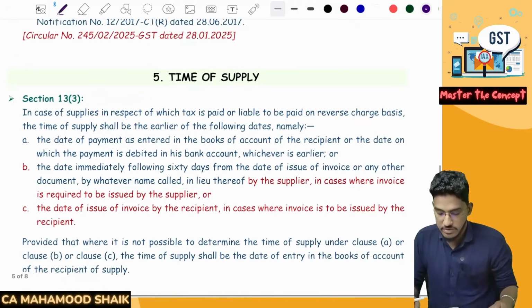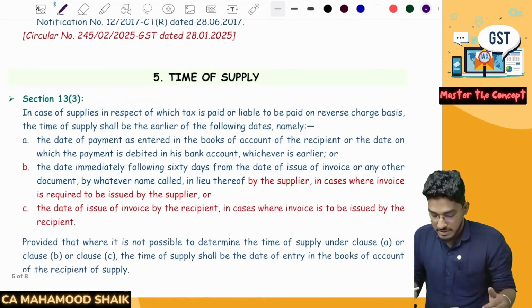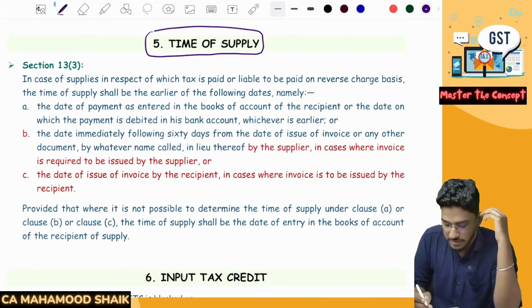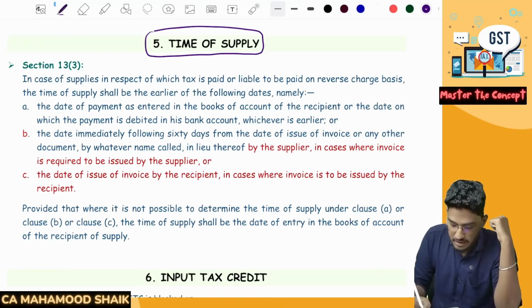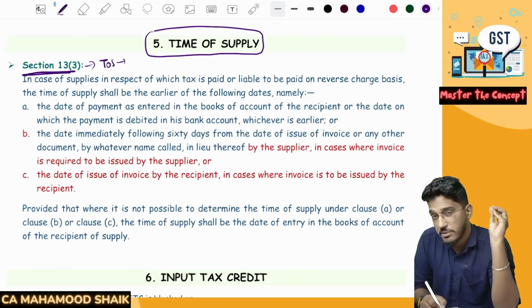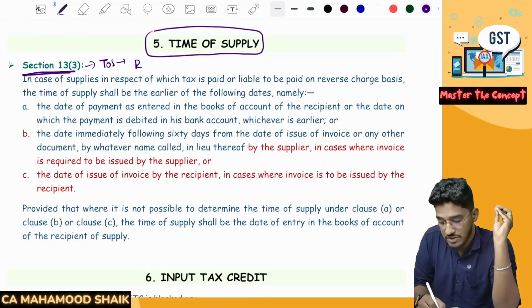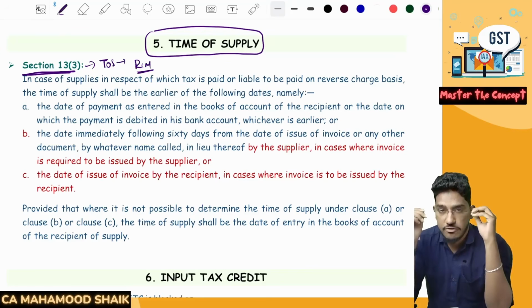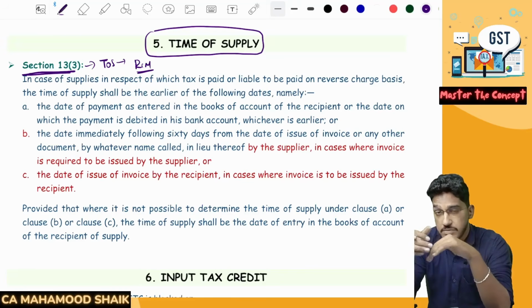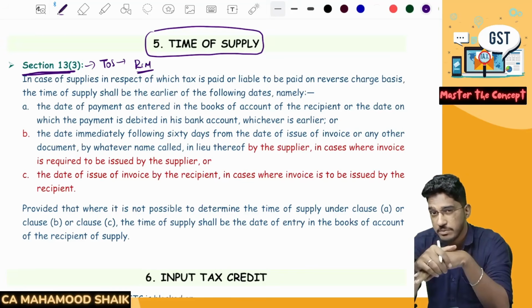Understood? Right. So this is what the amendments in the exemptions chapter. Now let us talk about time of supply. See, in the time of supply also there is one small clarification. So one small amendment is there, section 13 subsection 3, which is talking about how to determine time of supply in respect of receipt of those services which are covered under reverse charge mechanism. If you are a recipient and you are receiving the services taxable under reverse charge mechanism, what is the time of supply for you?